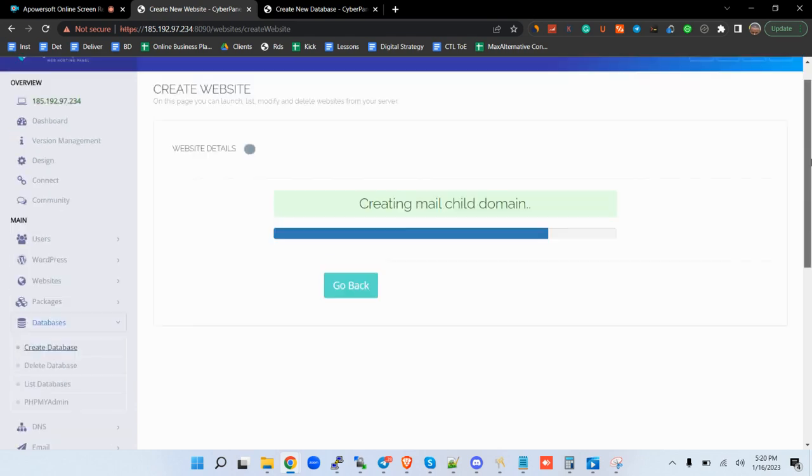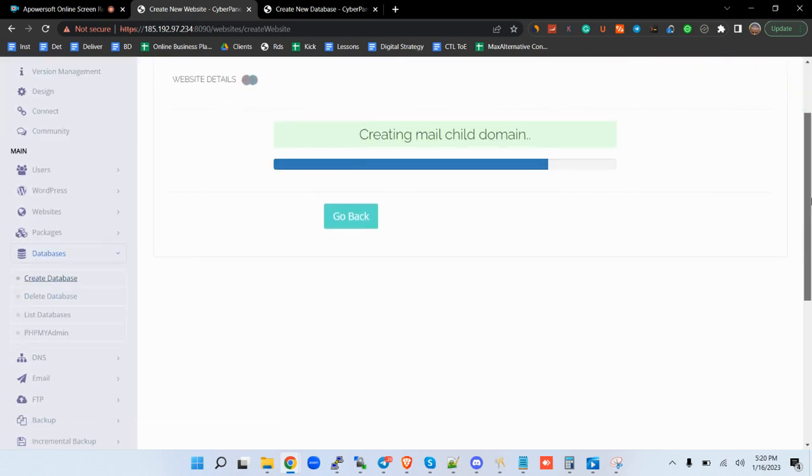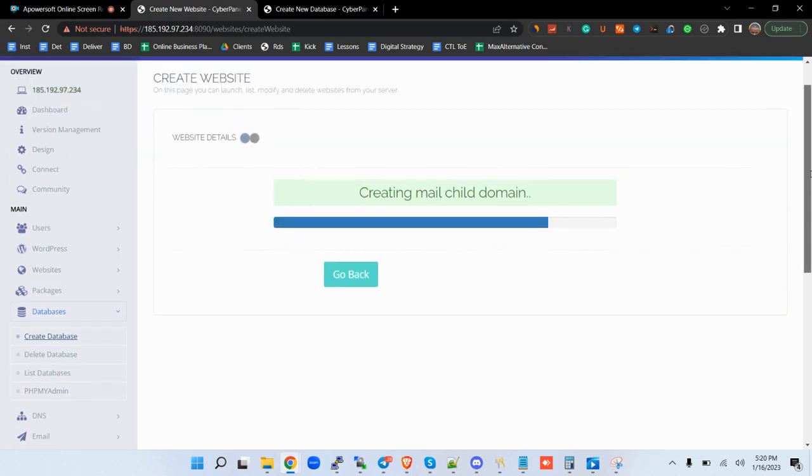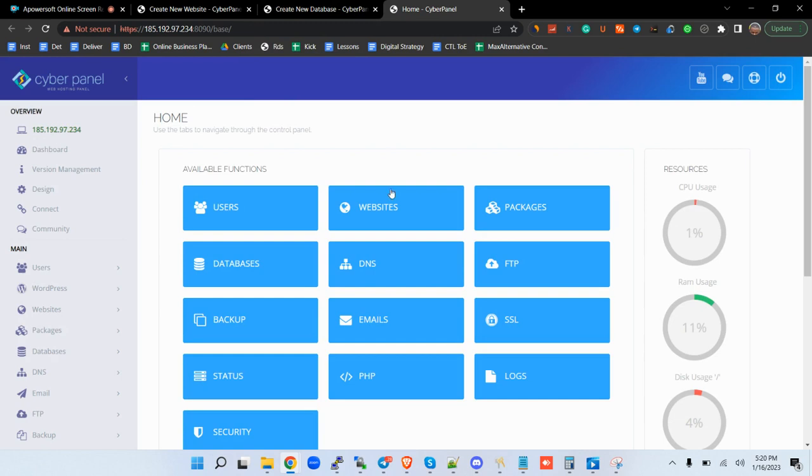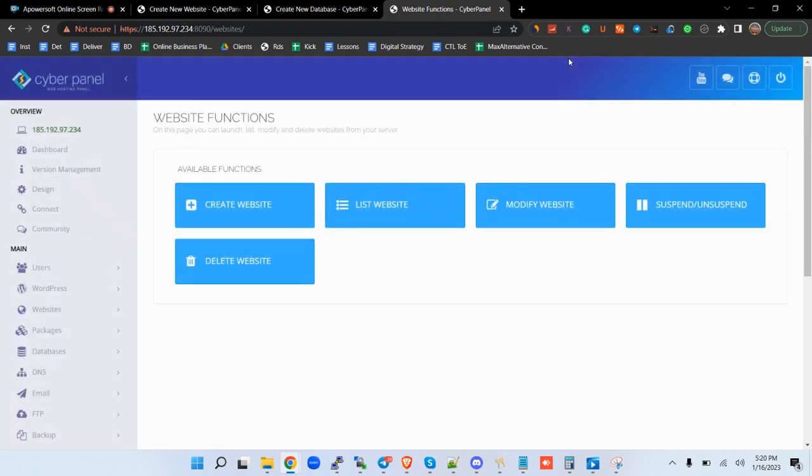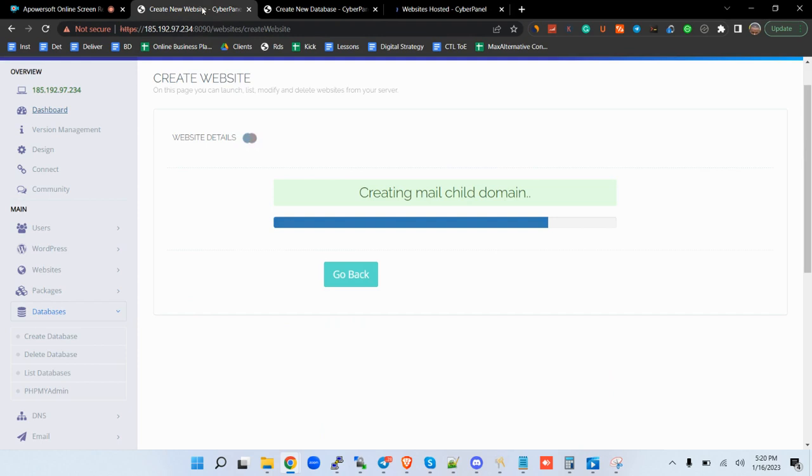So I highly recommend it. And also, there's something very interesting that many people probably have never used. If you go to the dashboard, open that, and then you come to websites, and then list of websites.